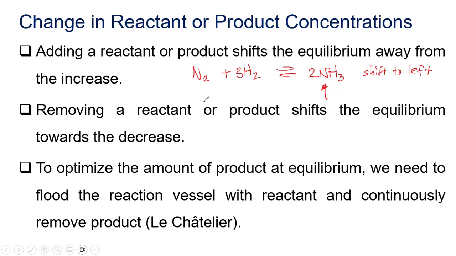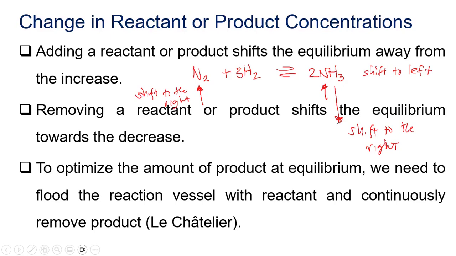Now, what if I increase the nitrogen gas? Since the increase is on the reactant side, there will be a shift to the right. The reverse is true if we remove ammonia. If we remove that, then since there is no longer as much ammonia in your equilibrium, there will be a shift to the right so that more ammonia will be produced.